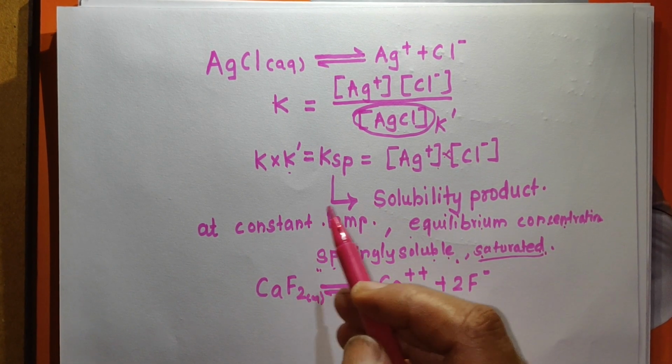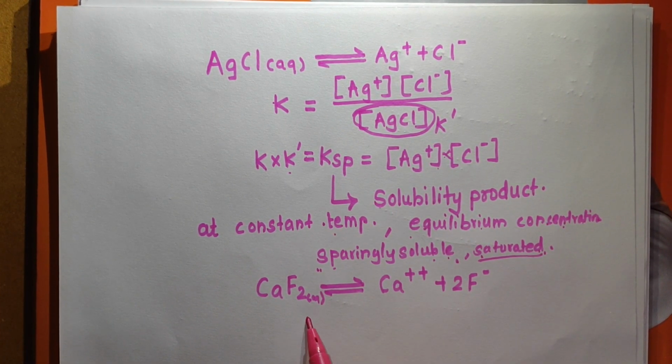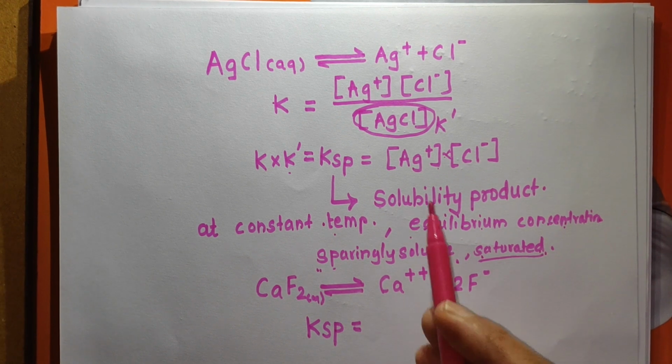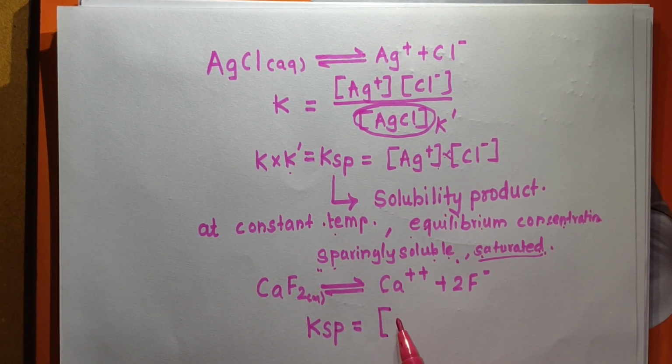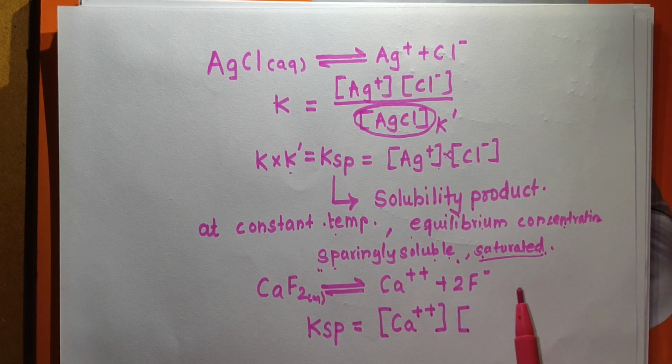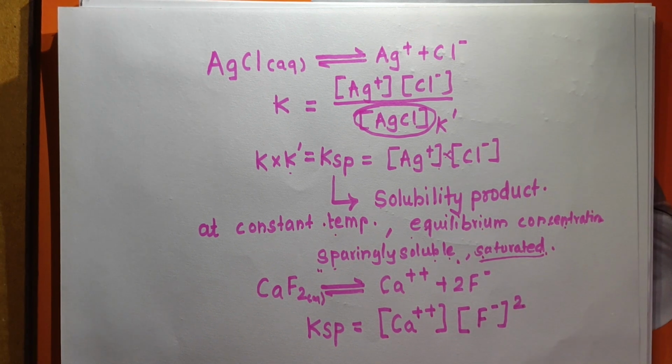According to this definition, if you write the expression for the solubility product of this salt, Ksp is equal to the product of the concentrations of ions. Here we have obtained Ca++ ions and 2 F minus ions, which means the product will be the concentration of Ca++ into the concentration of F minus into the concentration of F minus, that means the concentration of F minus raised to 2.